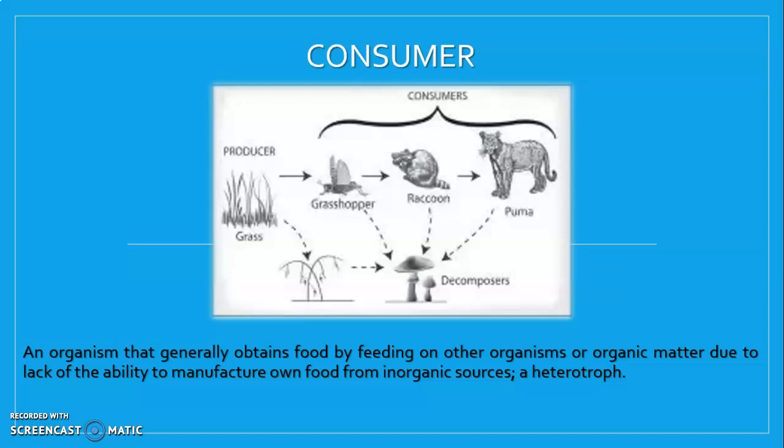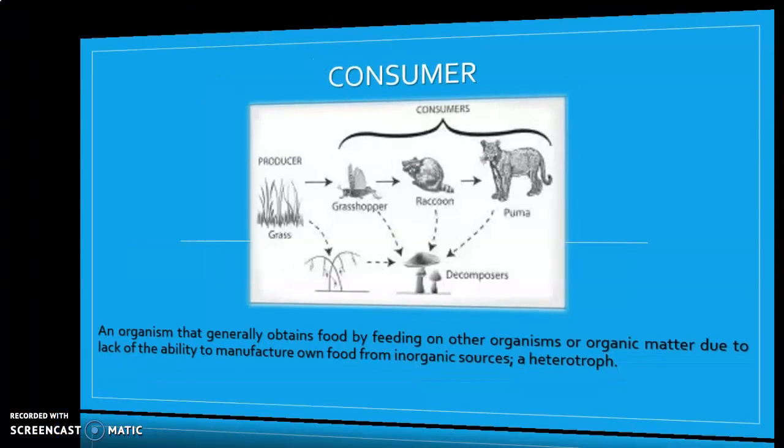So we need to take from other species to obtain food, as you can see in this photo. We are basically consumers because we cannot produce our own source of food. We need to eat from something else.